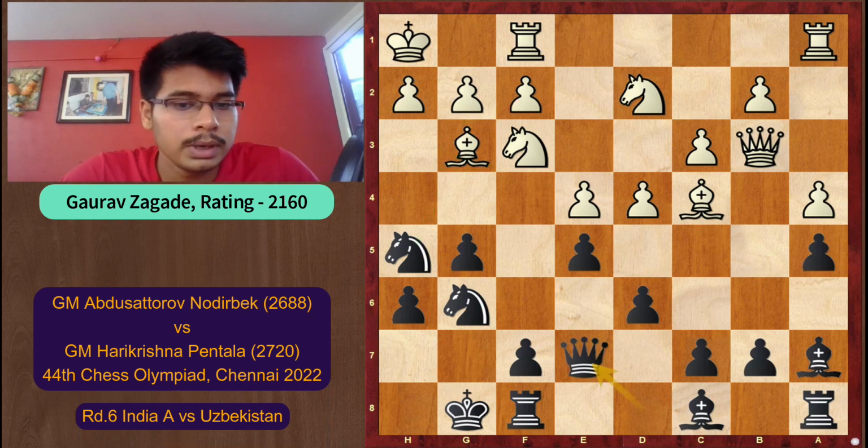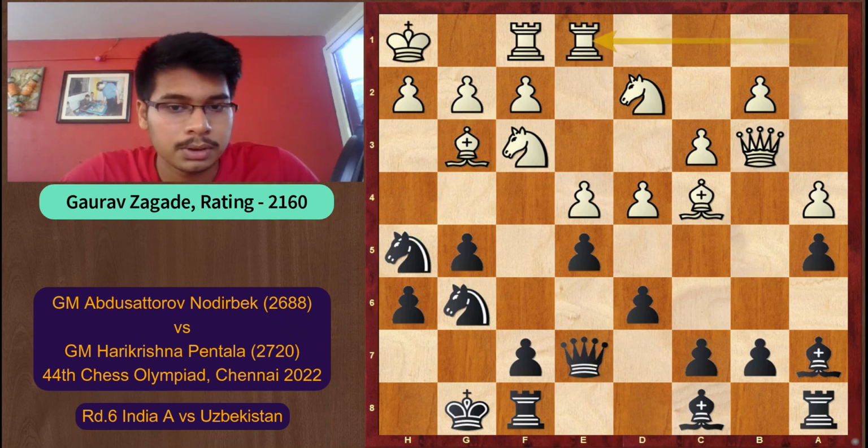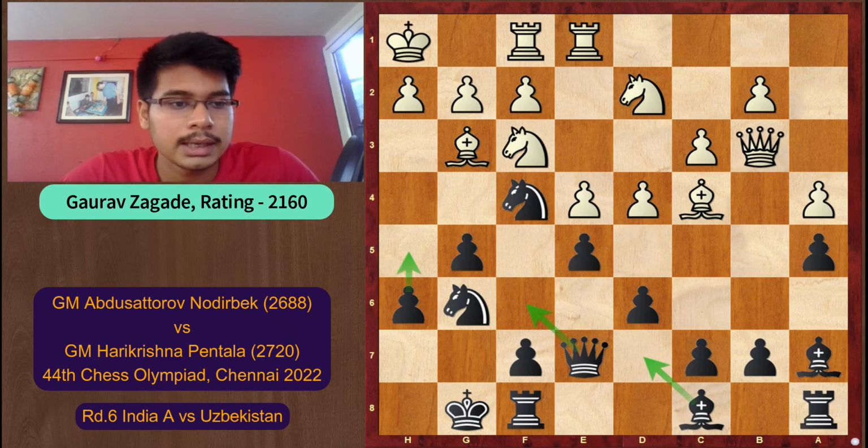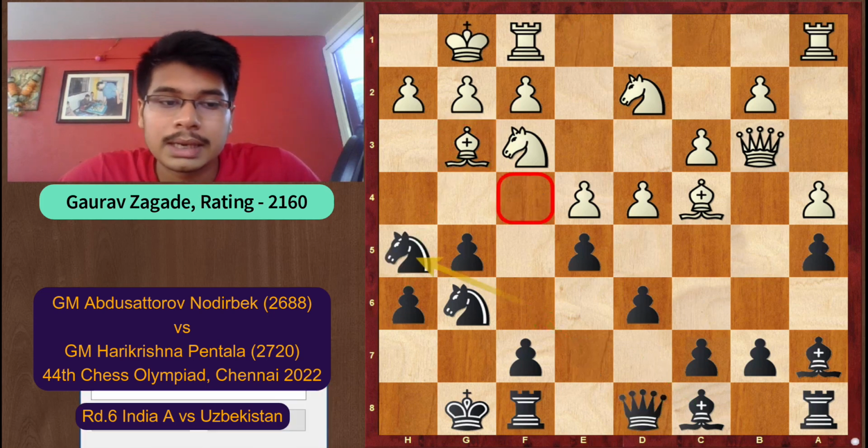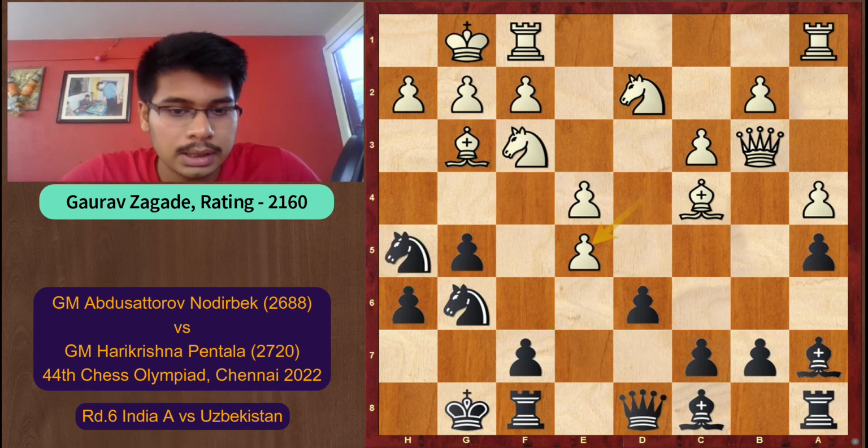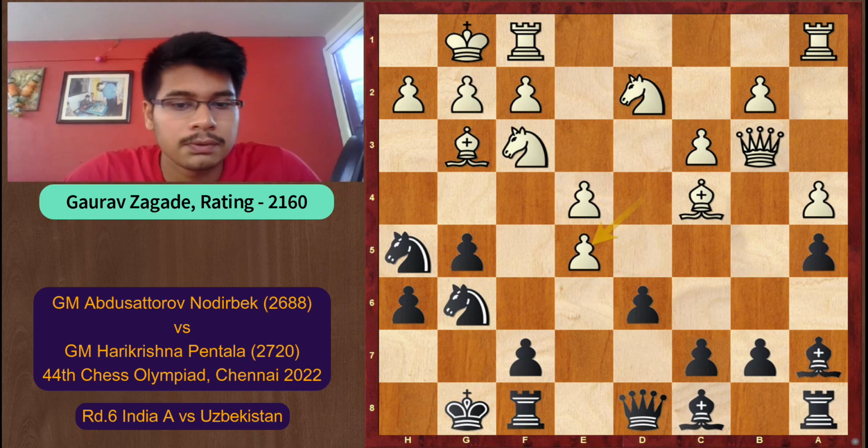black has to play the move queen e7 supporting the e5 pawn, rook a e1 and knight h f4. So black has to prepare like h5, bishop d7, queen f6, but there is no direct penetration into white's position. Black is of course better in this position. But in the game, d takes e5 is a serious mistake. We are not going to capture back on e5 as white has two pieces controlling e5.